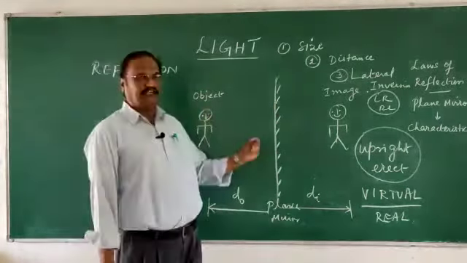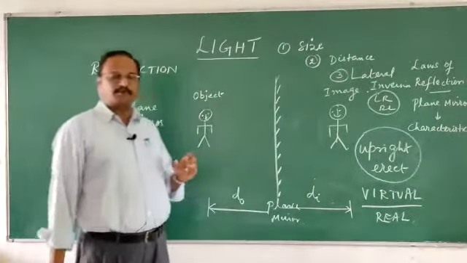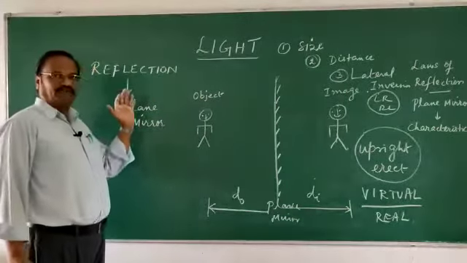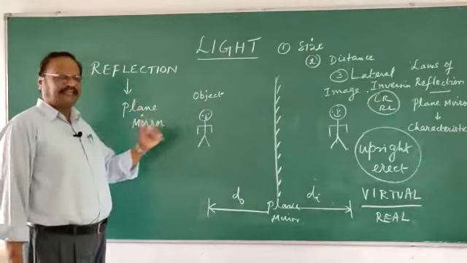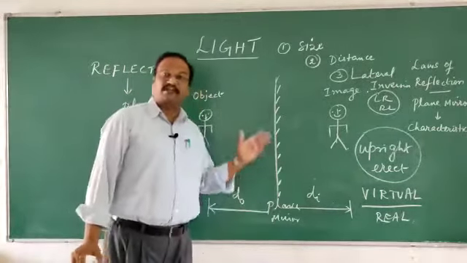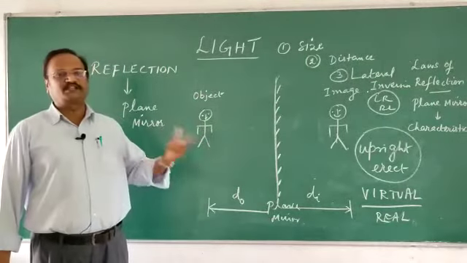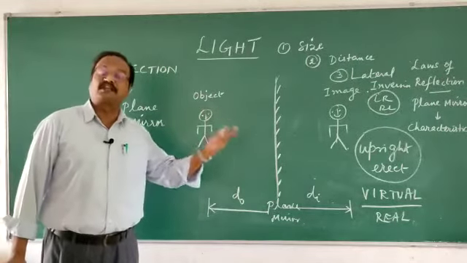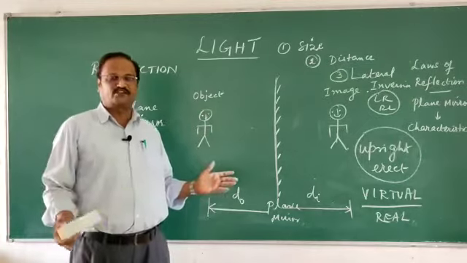So, in today's video, we have learned the basic properties of reflection, which is the bouncing of light from any surface. When it is a polished surface, it is going to be regular reflection. If it is an unpolished surface, it will be irregular reflection. That's the only difference.